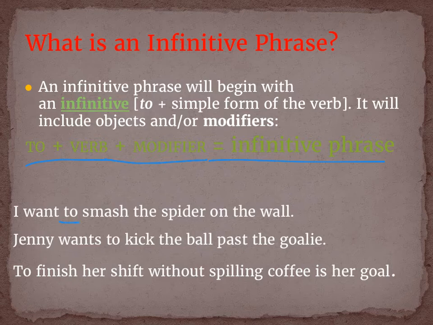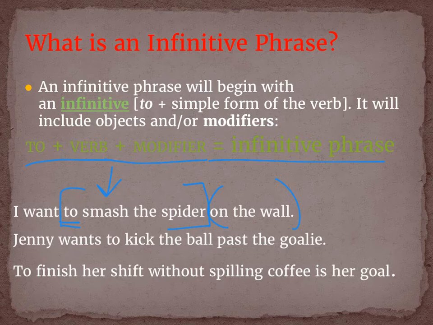I see the word to, it's followed by a verb, so I have an initial infinitive. But now I need to not stop at just the infinitive. I need to check to see if I have an infinitive phrase. So I would say to smash what or to smash whom. And since the answer is spider, I have a full infinitive phrase. On the wall is a prepositional phrase.